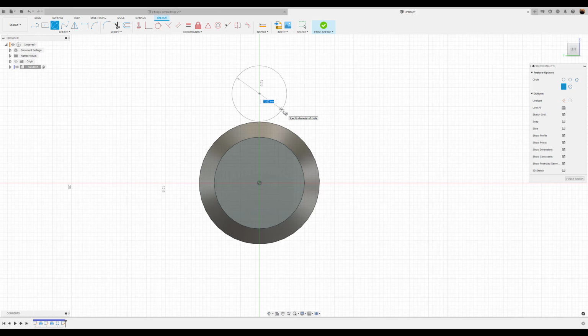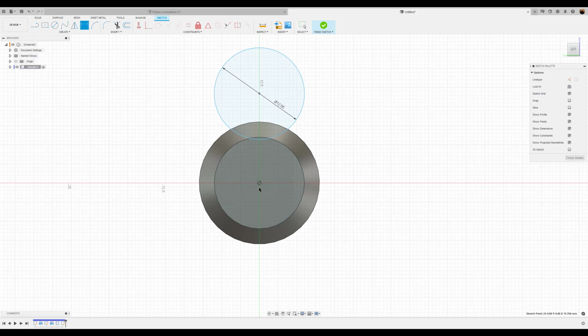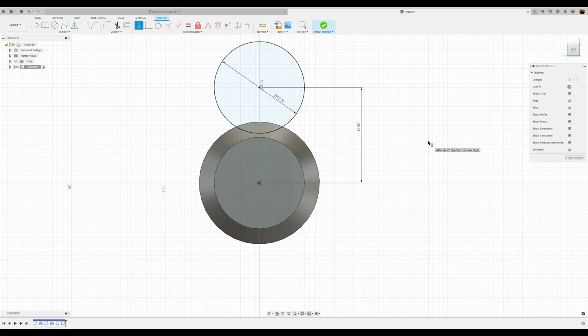I'm going to dimension it about 12 millimeters. And we want the distance from the center of this circle to the center point to be about 12.5 millimeters. We want to constrain this center point to this center point, and now it's fully constrained.